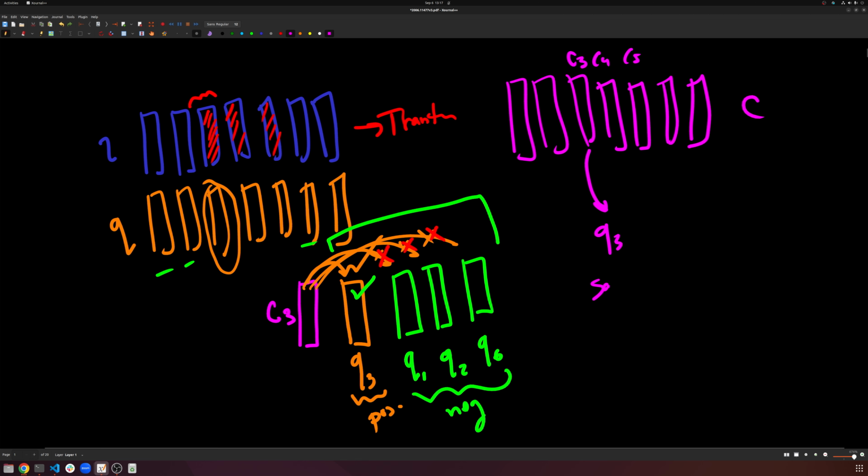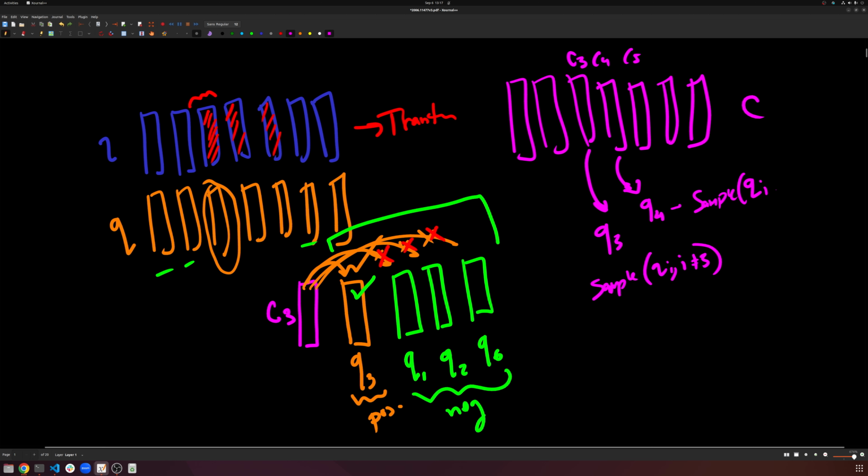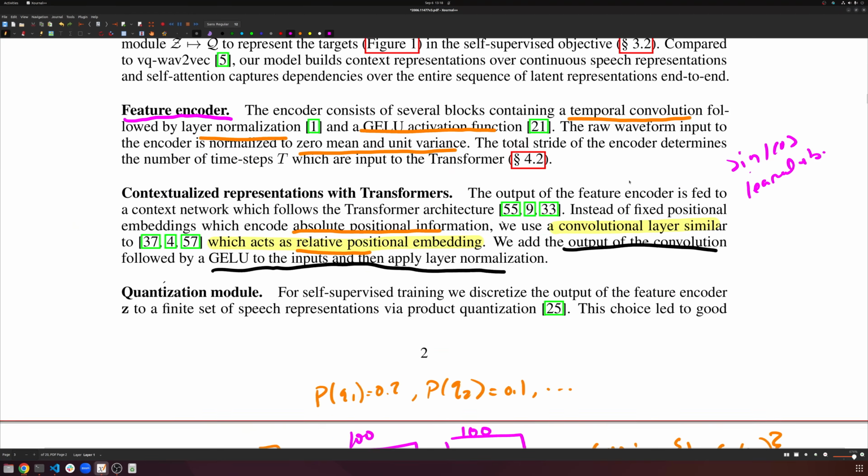We're going to sample from Qi where i is not equal to 3. Again, C4 should map to Q4, and then our negatives will be sampled from Qi where i is not equal to 4. Everything that isn't the correct corresponding quantized token is what we'll sample as our negatives, and we will uniformly sample. Any one of them is fair game.